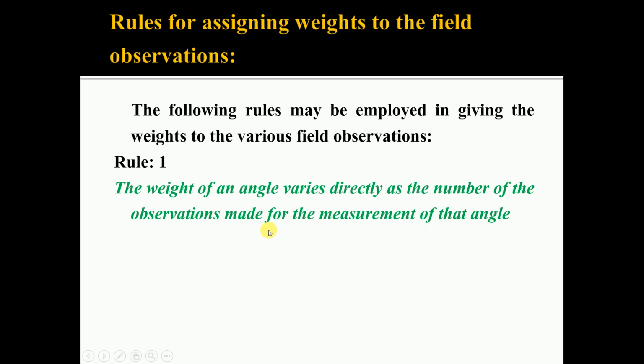That means if you measure one particular single angle 6 times, then the weight of the result, that is the most probable value we are getting, the weight of the mean will be the number of observations. So the weight of an angle varies directly as the number of observations made for the measurement of that angle. If you measure a particular angle 6 times, then you have to assign the weight 6.